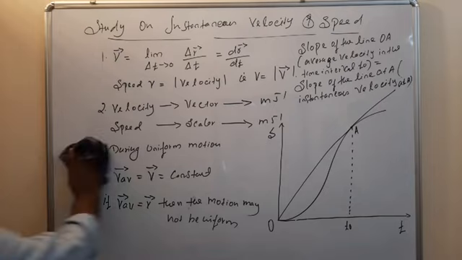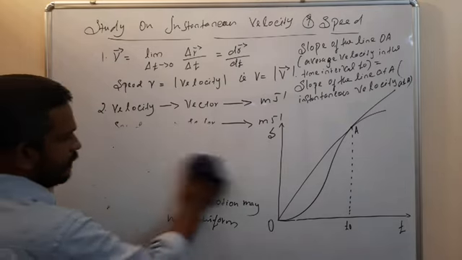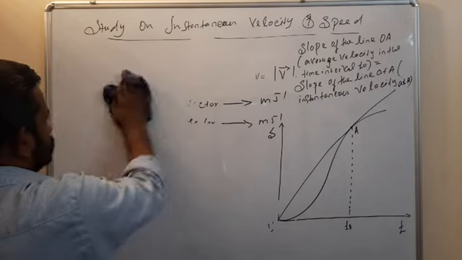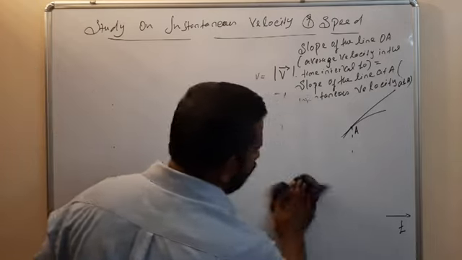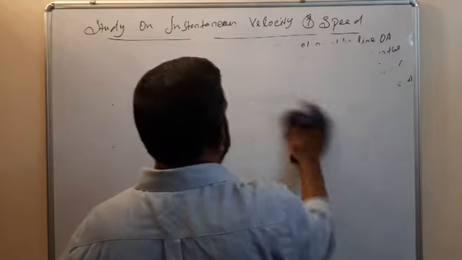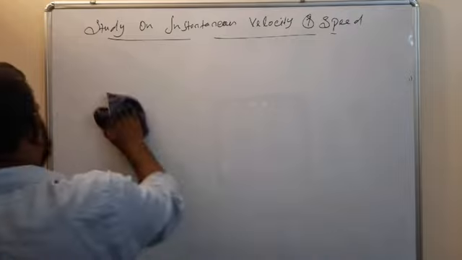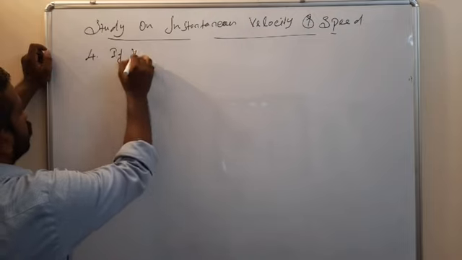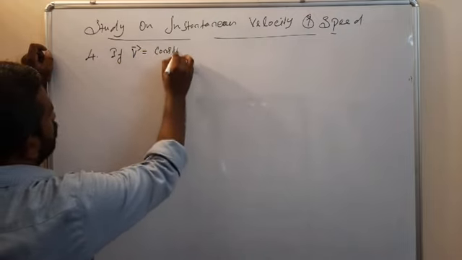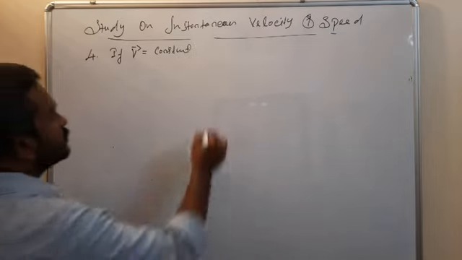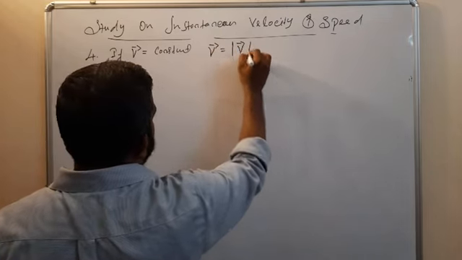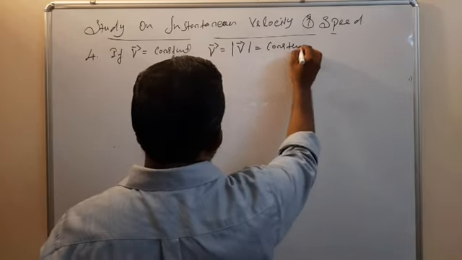So the next point, fourth point. If velocity V is equal to constant, then speed, which is equal to the modulus of the V vector, is also constant.